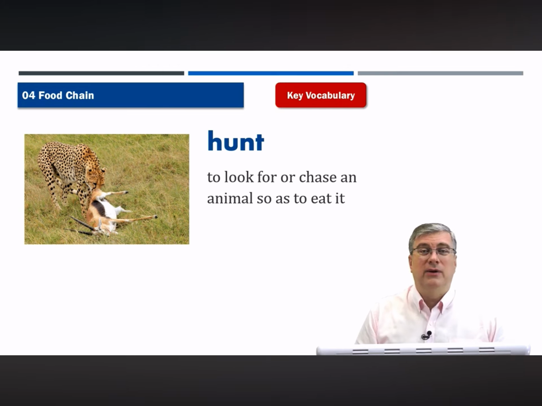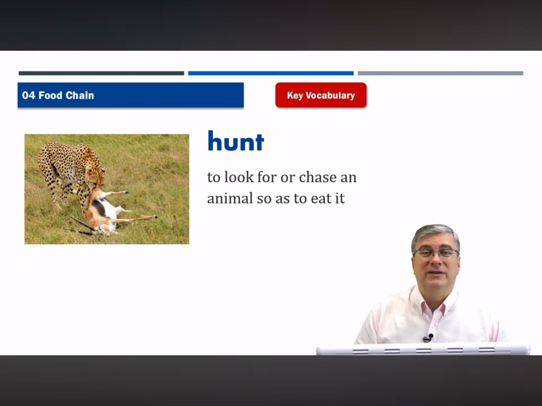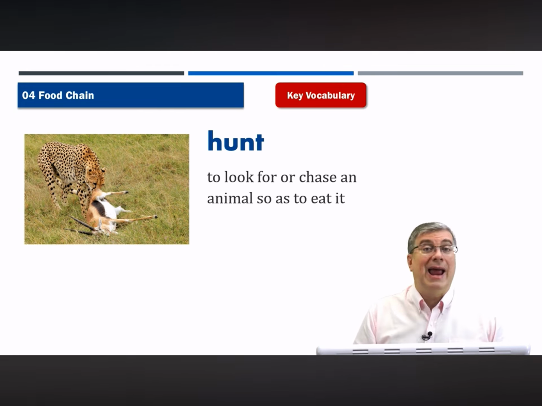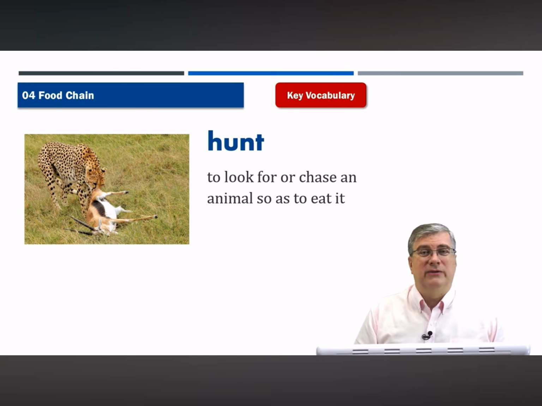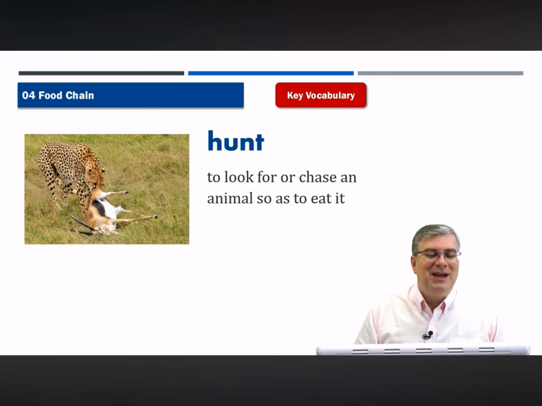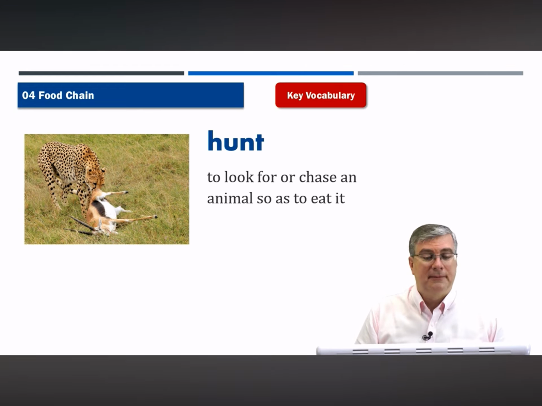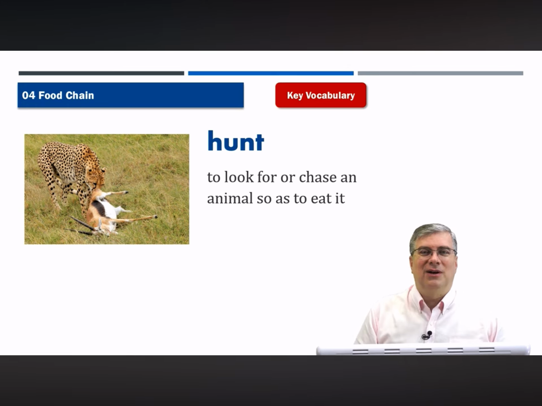People hunt too. Especially where I grew up in the American West, many people in the fall will take their rifle, go out into the woods, and hopefully they'll shoot a deer or an elk. They get a permit for this, of course. It's all very legal, and you can't just shoot a deer without a permit from the government, but they will hunt, and hunting is kind of a way of life, especially in nature. So, to hunt. Of course, we hunt for different things now too, right? If you're looking for a great pair of shoes or a nice outfit, you might go to the shopping mall and hunt for your perfect clothes. Okay, so we use it for other reasons as well.